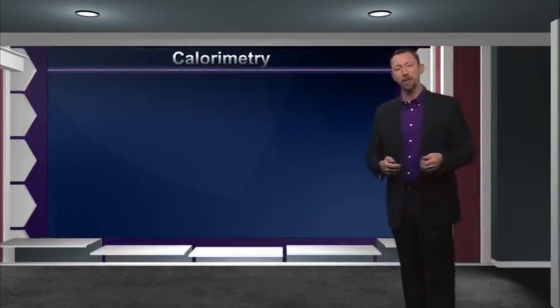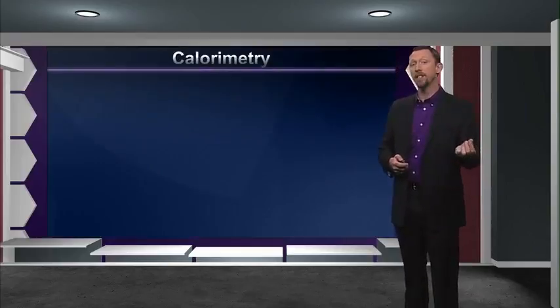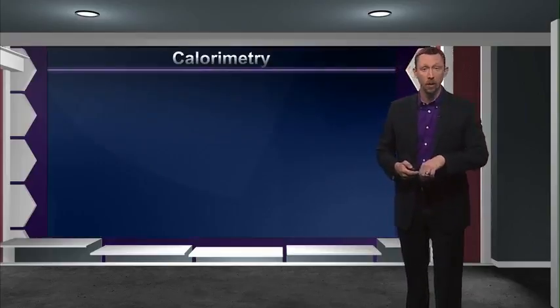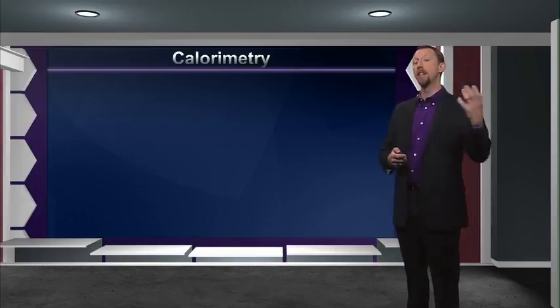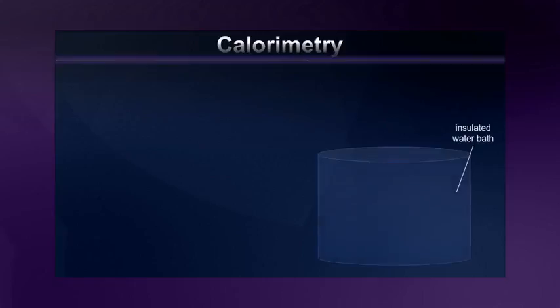So, how is that useful to us? Well, knowing how much heat the surroundings gained tells us exactly how much heat the system lost, or vice versa. Knowing how much heat the surroundings have lost tells us how much the system gained. And we do that using, again, a calorimeter. Let's do a real experiment.